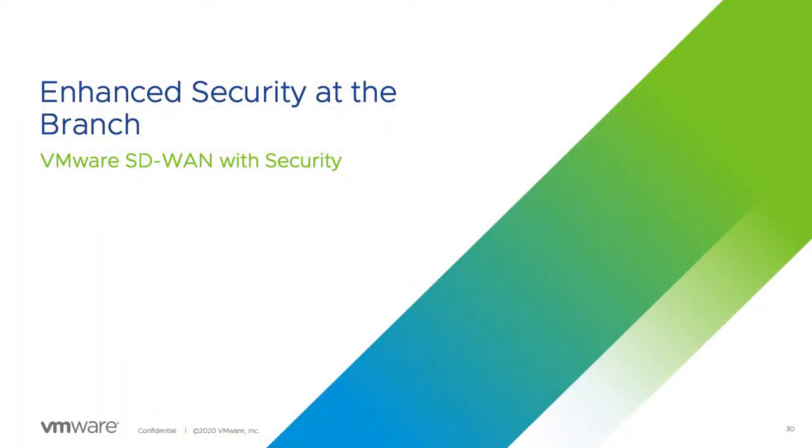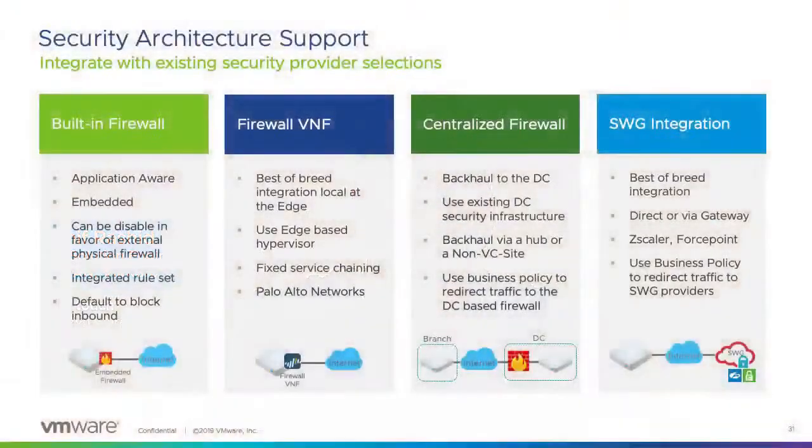Enhancing the security at the branch is a key thing. Now, if you are moving towards the internet, you must have some security on the branch. You have the overlay tunnels, you have the overlay encrypted. So we are accommodating all of the existing architecture. We have a built-in application aware firewall. It is already in there.